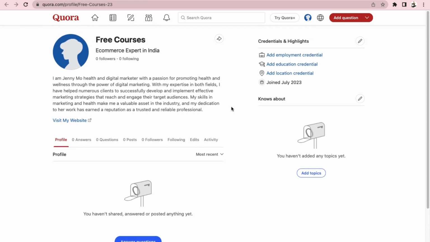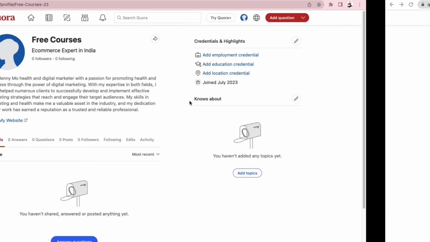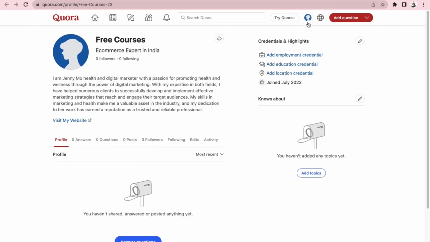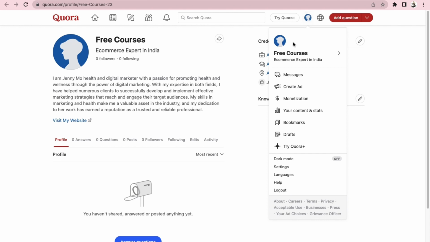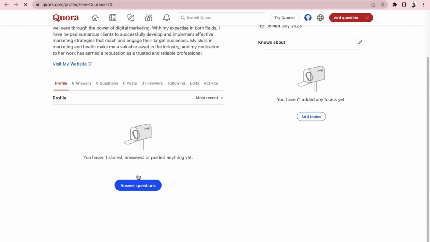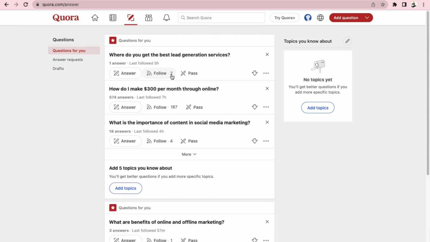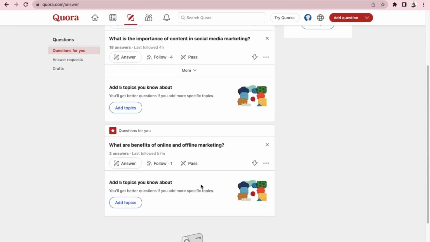Okay, and after you do this, you are good to go, and you have successfully created and set up your account on Quora. So make sure you guys do this, and this is the most important setting to do. Okay, and guys, one more thing before I forget, you can answer any questions from here. Just click on this button, and then Quora will suggest some of the questions which you can answer according to the topic or interest you have chosen while creating your account on Quora.